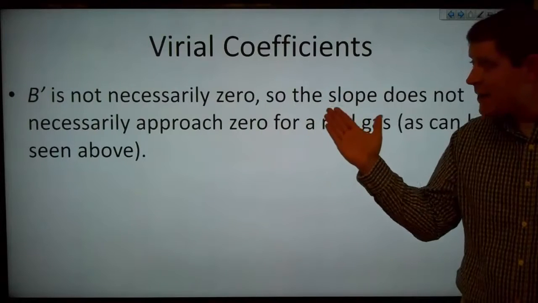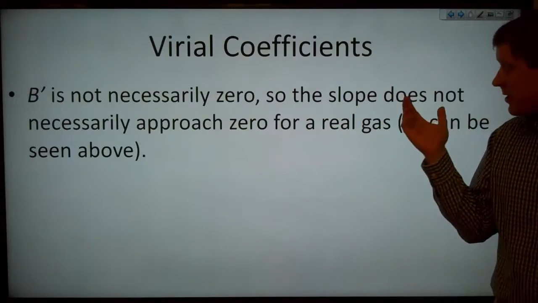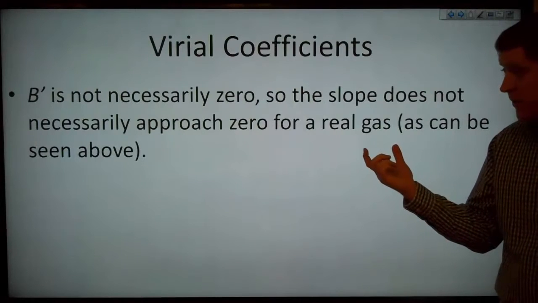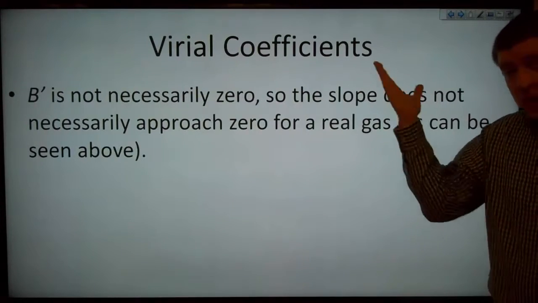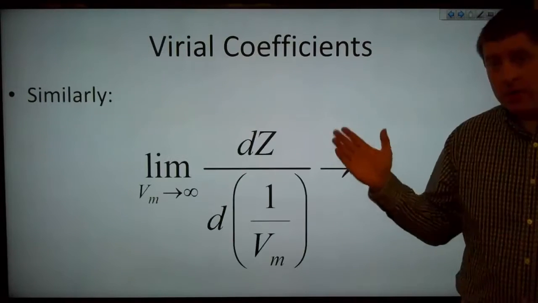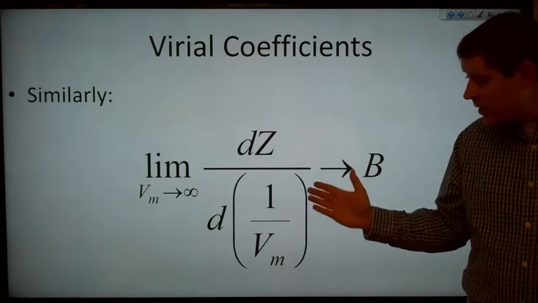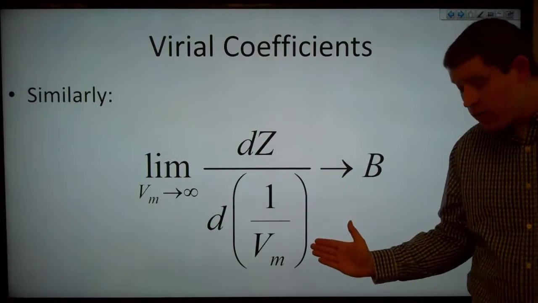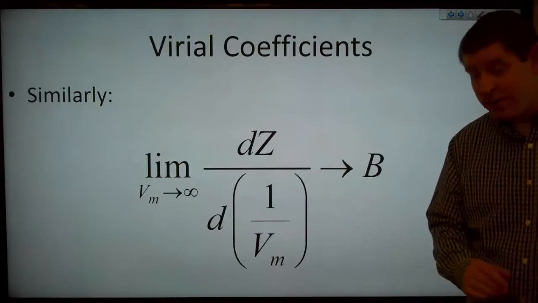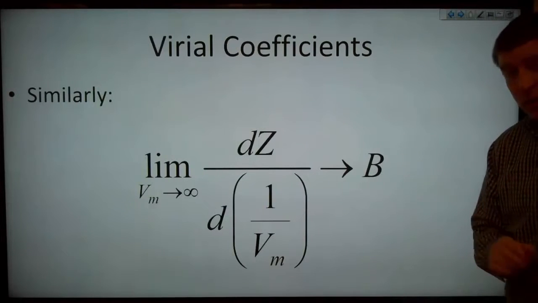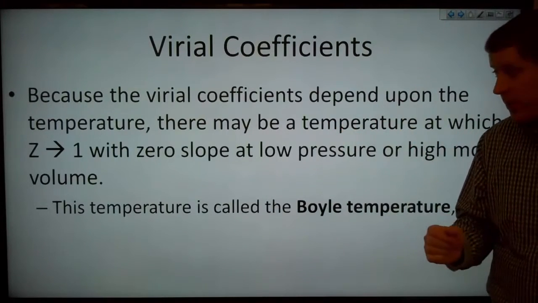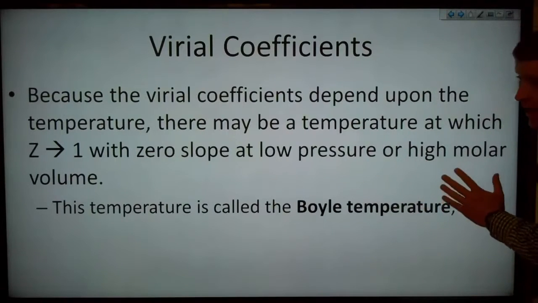Now B prime is not necessarily 0, so that means that the slope does not necessarily approach 0 for a real gas, as can be seen in that plot that I showed earlier. Now similarly, the limit of dZ/d(1/Vm), so 1 over the molar volume, as the molar volume approaches infinity, approaches B.